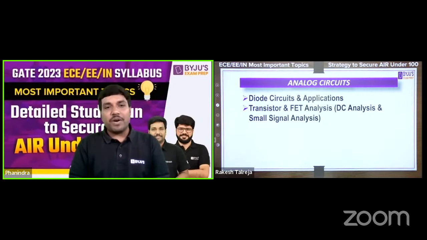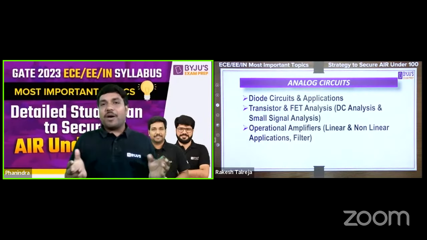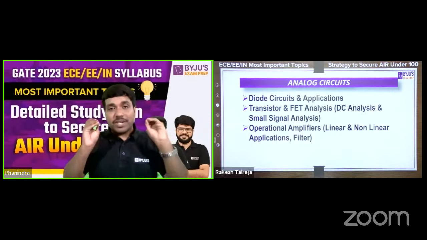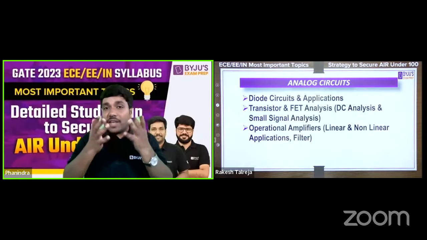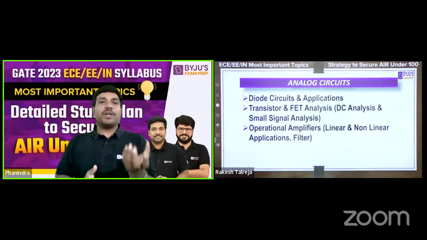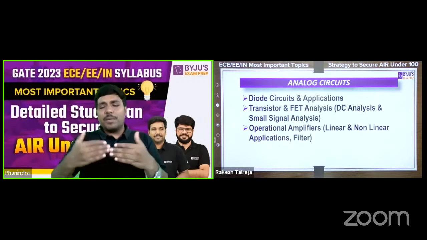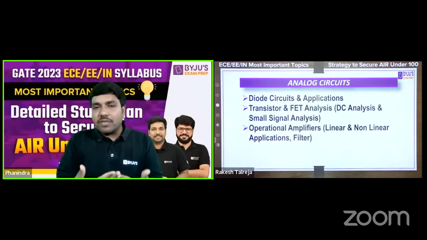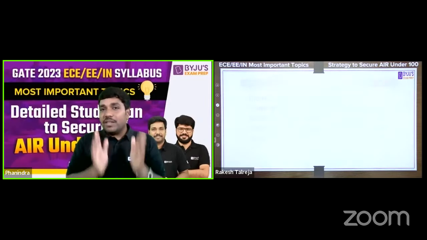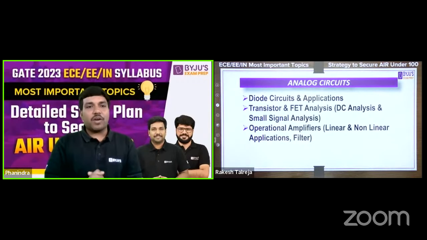And coming to one of my favorite topics, that is operational amplifier. Every GATE aspirant feels that it is very easy. Of course, it is really easy only. So that's why, as everybody is studying this topic, you should not miss this topic. And even the questions on operational amplifier seem to be very easy. Only the waveform generator questions may be a little bit tricky, and the students might not be able to answer them. Again, I am saying that analog circuits is an easy subject if you are good with the basics and common sense. Yes, that's all about analog electronics.